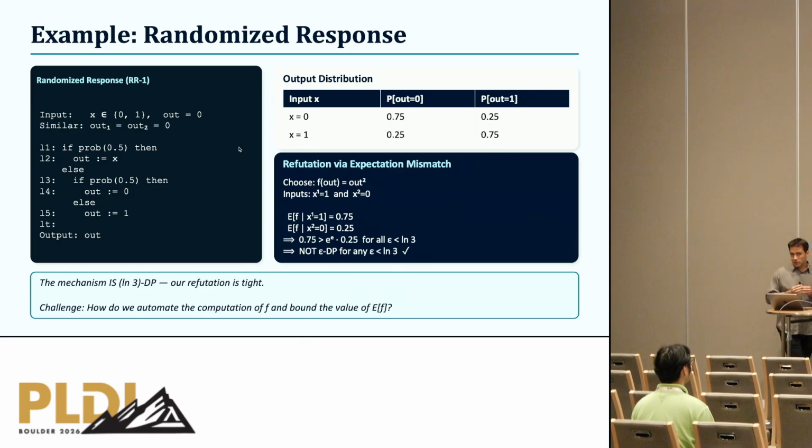Now, of course, this doesn't solve the problem. I've just given you a new characterization of epsilon differential privacy. But the question is, how do I automate the search for this function? And of course, how do I automate reasoning about these expectation bounds?